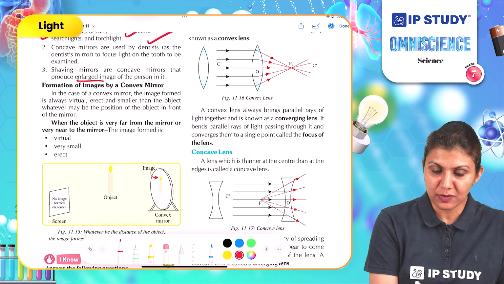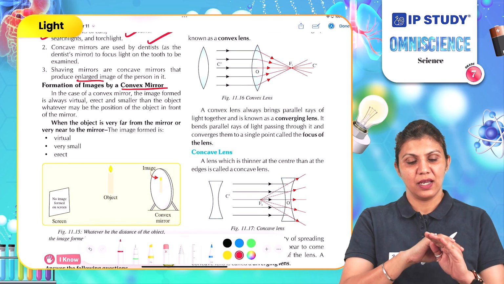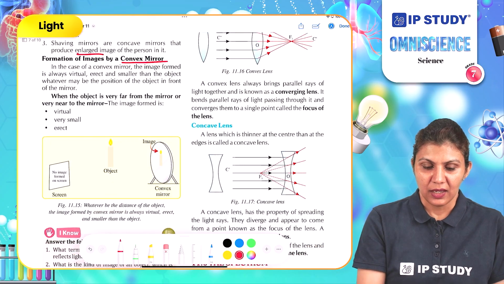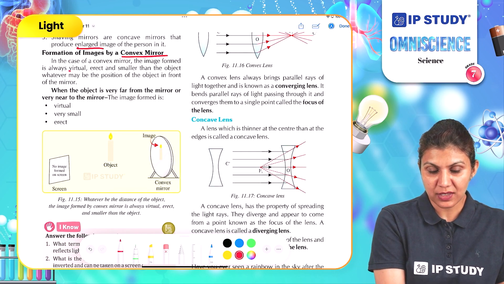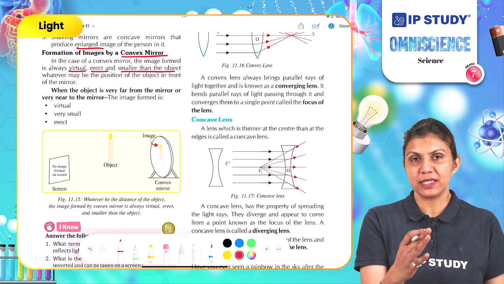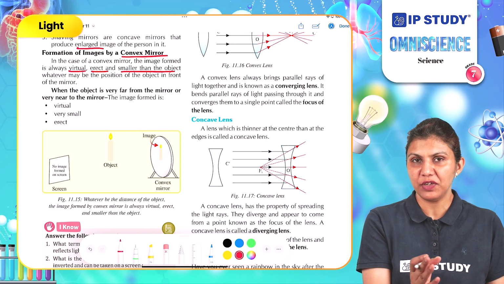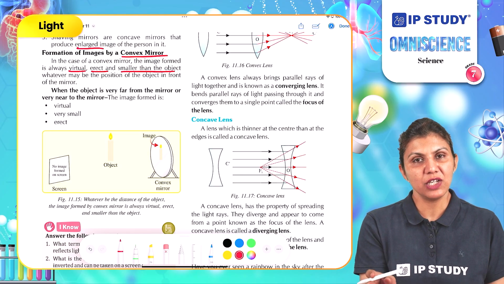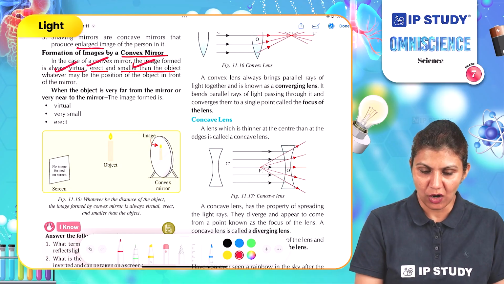Formation of images by a convex mirror. What is a convex mirror? The mirror which has the reflective surface on the outer side, the outer curve. In the case of a convex mirror, the image formed is always virtual. This is the condition, and it is erect and smaller than the object, whether you place it at any point from the mirror. Meaning you place it at the center of curvature, at infinity, very close, or at the focal point, every time the image will be the same and it will be virtual, erect and smaller than the object.